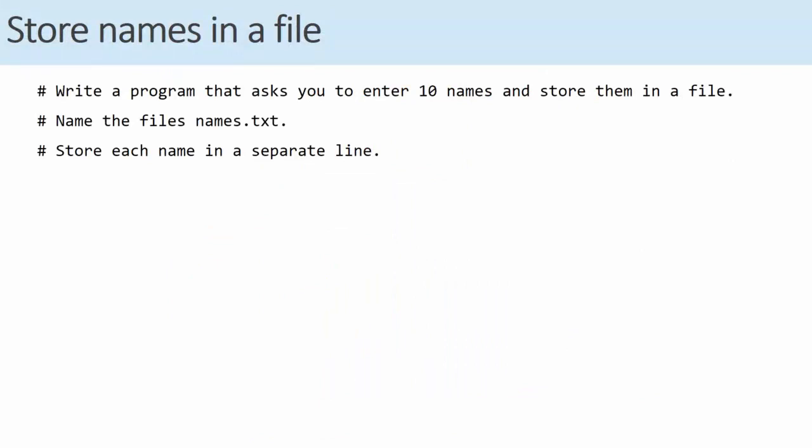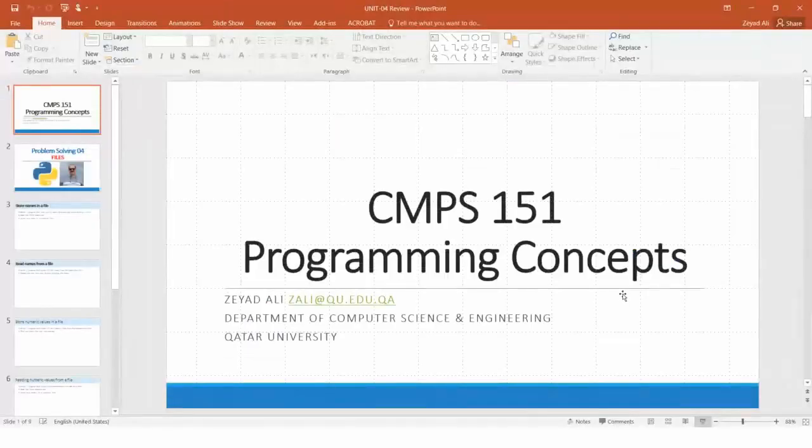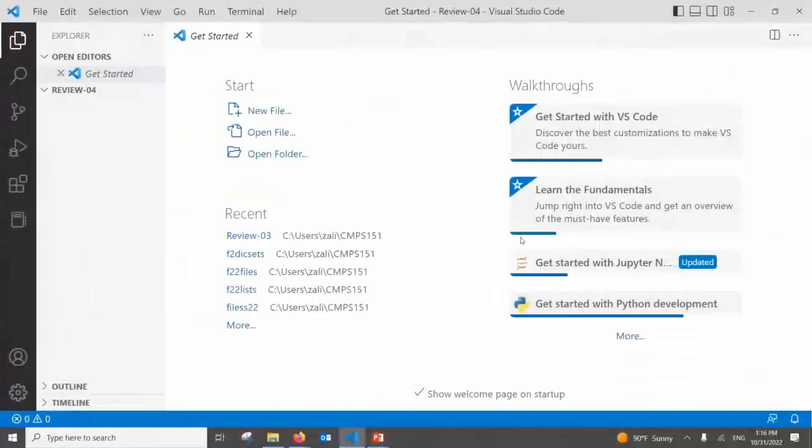10 names. Name the file names.txt. Store each name in a separate line. Very simple, straightforward. So here, what the user needs to do, okay, create a file. So let us do file1.py. Is this a good name?